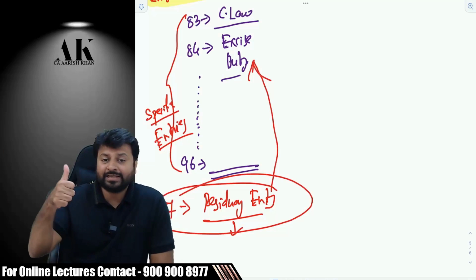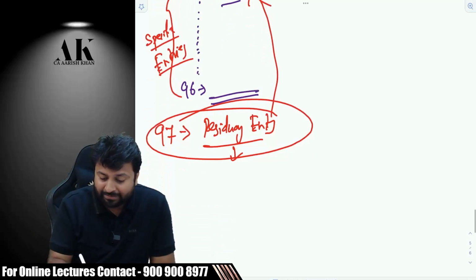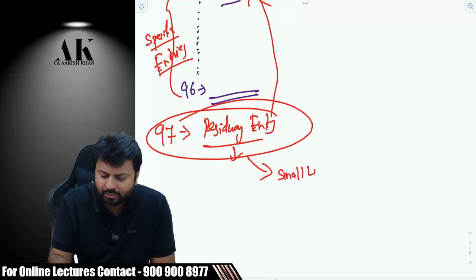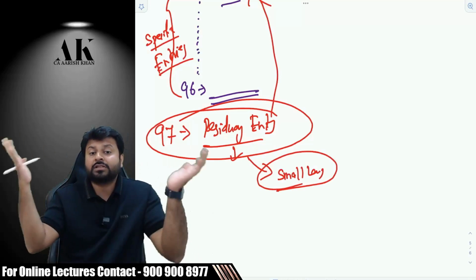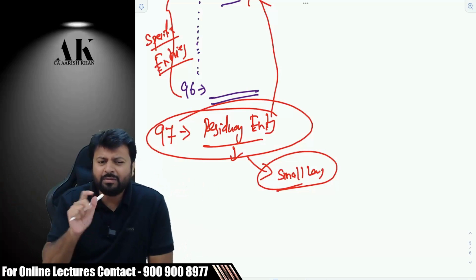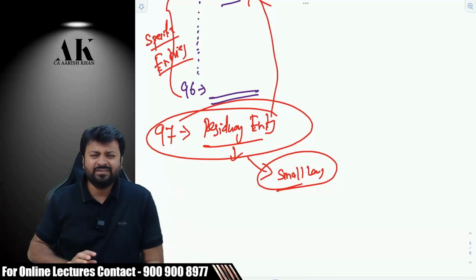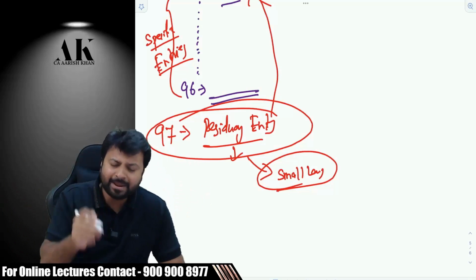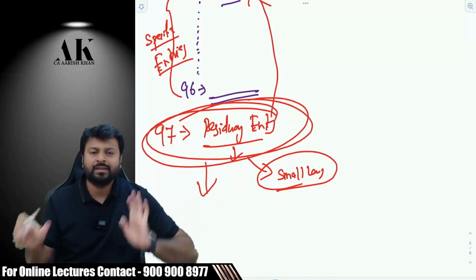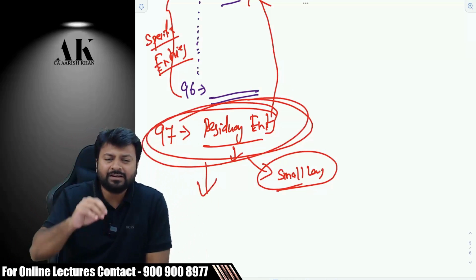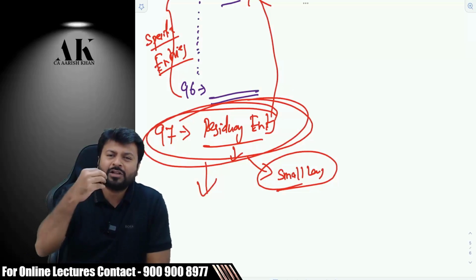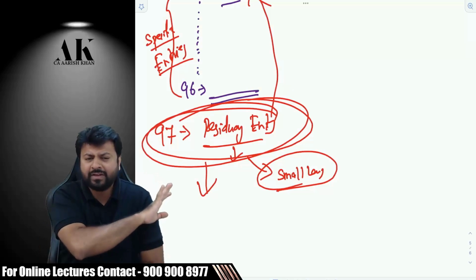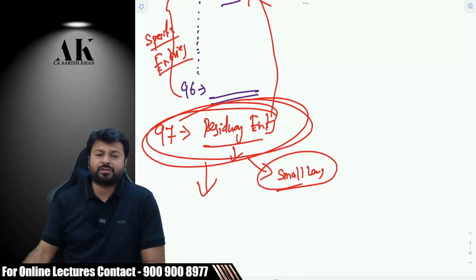But there is one rider, one condition. Listen carefully: a government can make only small laws here, not very transformational laws. If the government wants to impose certain very small taxes, which are not very complicated in nature, it can just tax them, considering that this is the power given to it. So for every small tax and every small cess, they don't have to change the Constitution, because changing the Constitution is a very lengthy and tedious process.